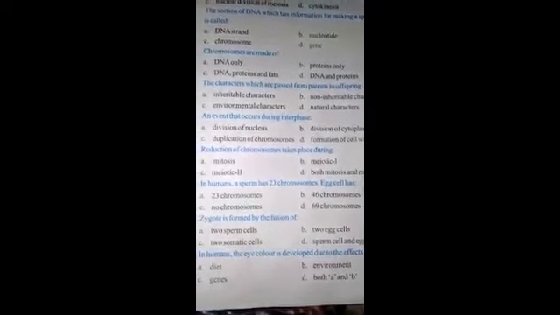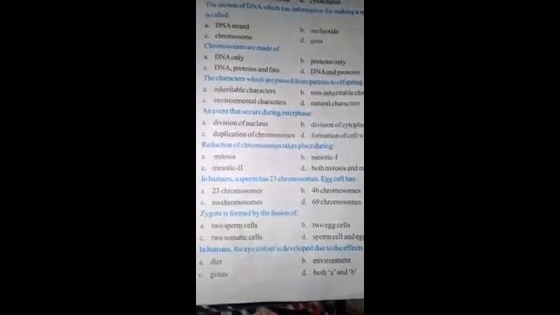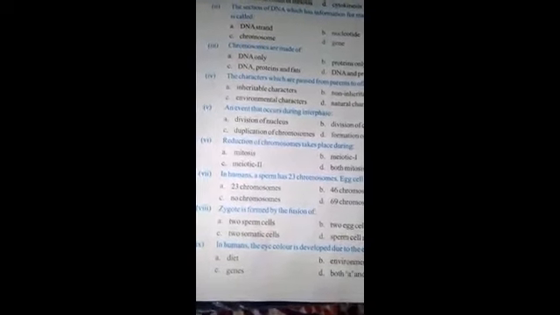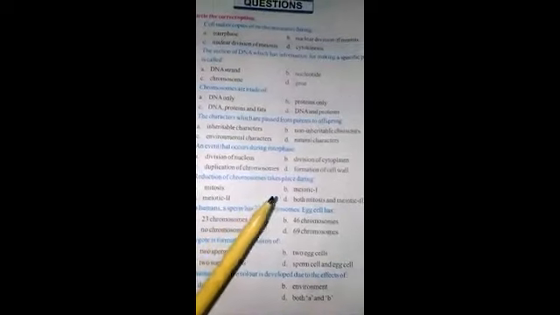Statement number 5, an event that occurs during interphase. Option A. Division of nucleus, B. Division of cytoplasm, C. Duplication of chromosomes, D. Formation of cell wall. The correct option is C. Duplication of chromosomes. Sixth statement, reduction of chromosomes takes place during option A. Mitosis, B. Meiosis 1, C. Meiosis 2, D. Both mitosis and meiosis 2. Correct option is B. Meiosis 1.